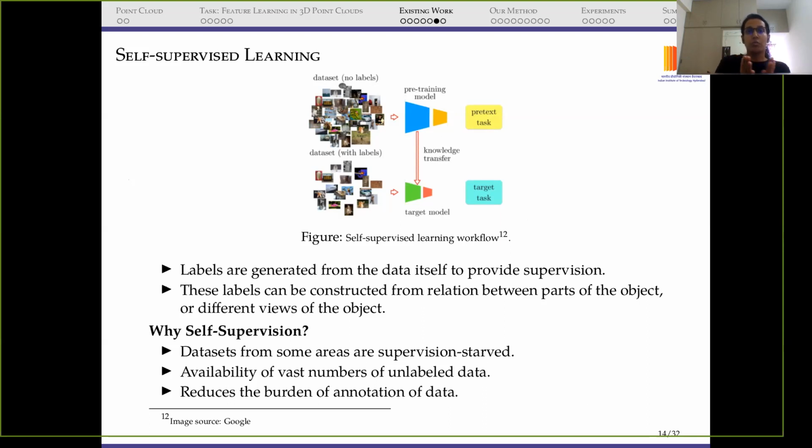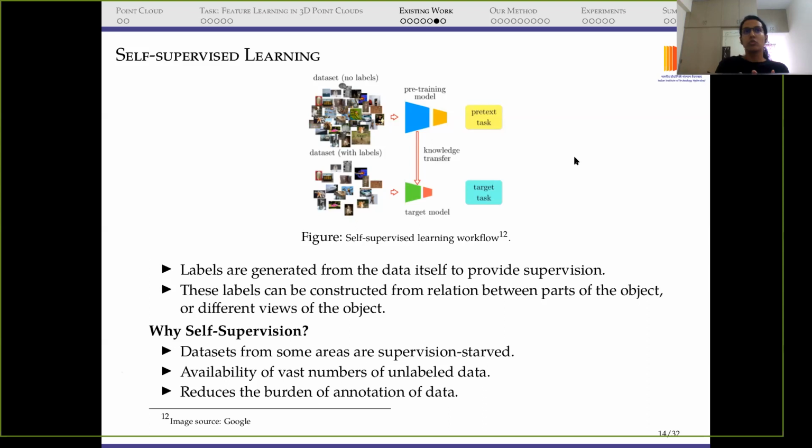Because we can use unlabeled data. There is a lot of unlabeled data already there, like images on Facebook and videos on YouTube. So we don't need so much labeled data if we use self-supervision. This reduces the burden of annotating data, and some areas, especially the medical area, are supervision starved.